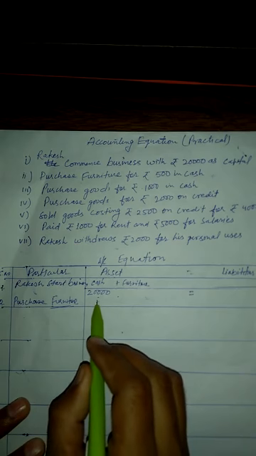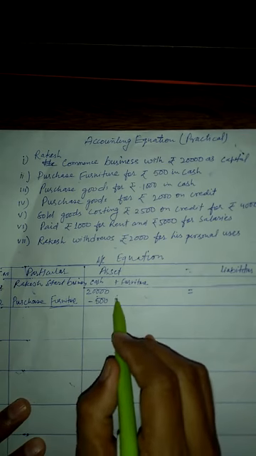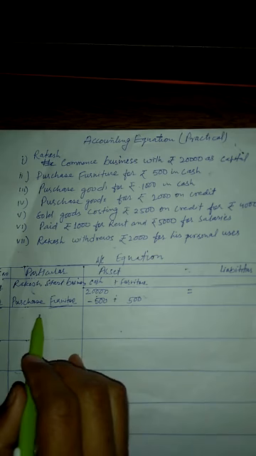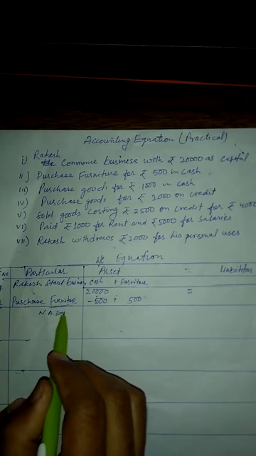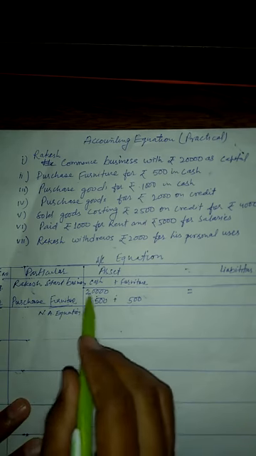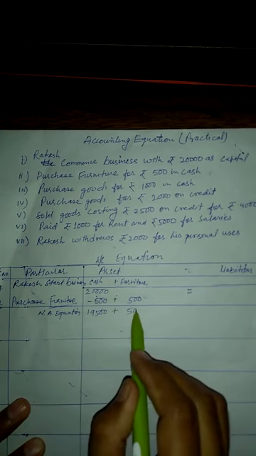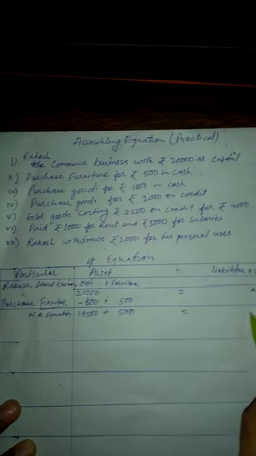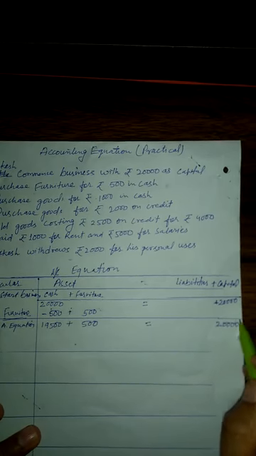So he deducts 500 from the cash and adds rupees 500 as furniture. So dear students, what will be the new balance? Here, new accounting equation: 19,500 plus 500 is equals to, in capital there would be 20,000.